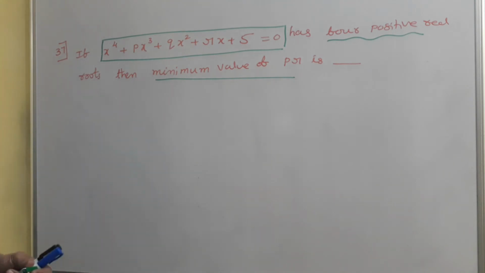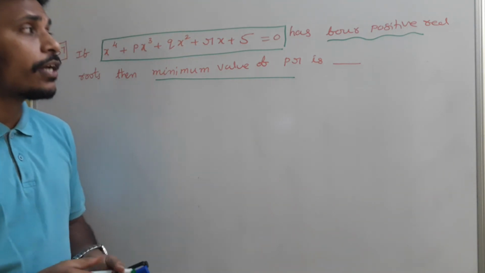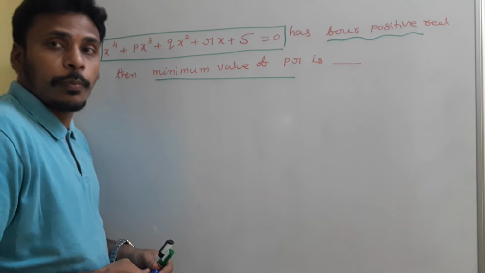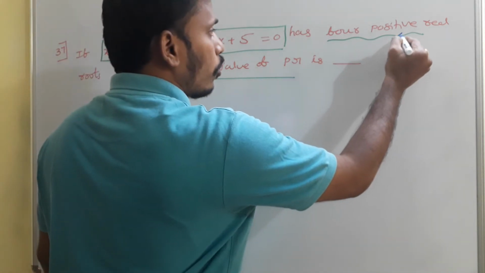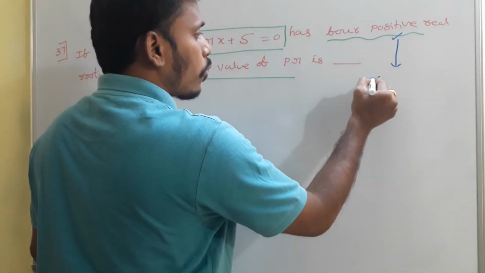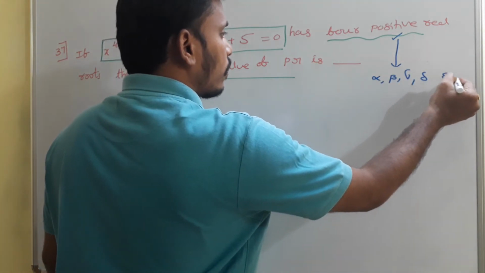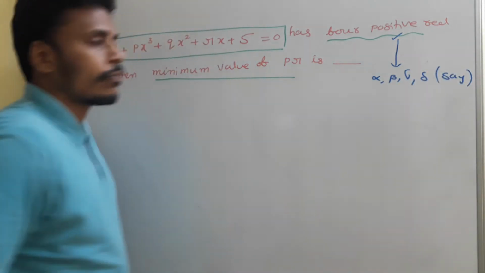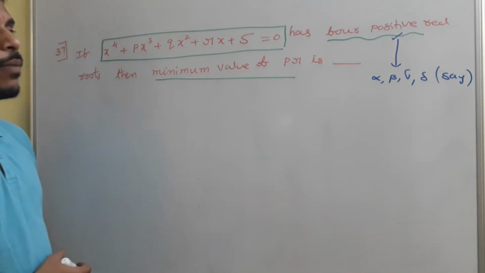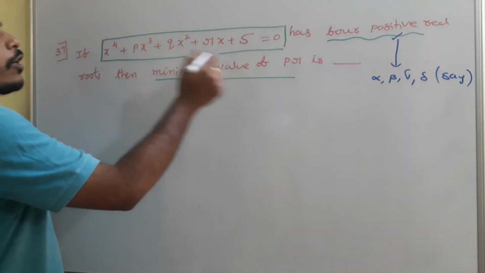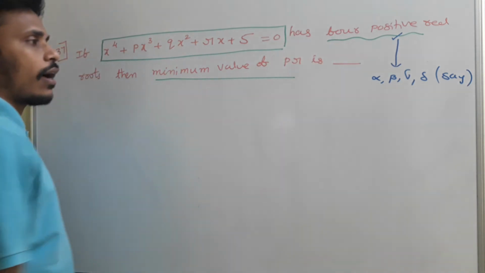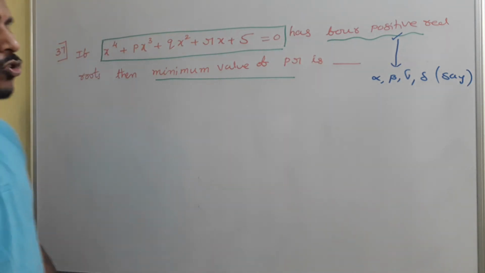So how to solve this? As they mentioned, it has 4 positive real roots. Pay attention to the word positive, and you just take those positive roots as alpha, beta, gamma, delta. Let them be alpha, beta, gamma, delta. Okay, this particular equation has 4 roots, alpha, beta, gamma, delta, and they are positive.